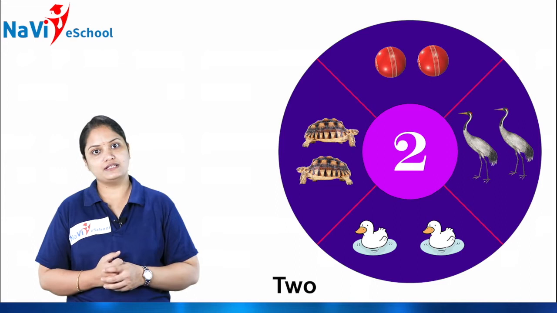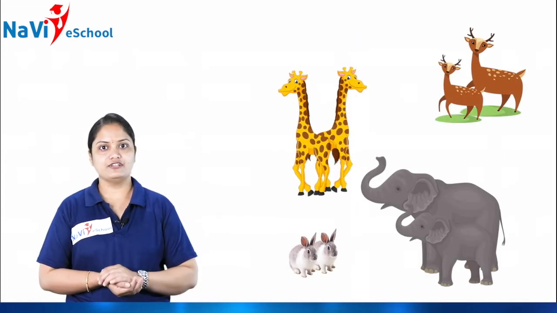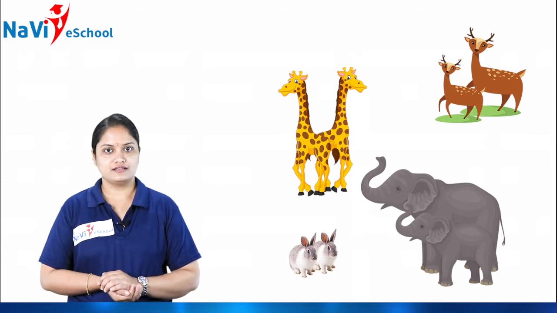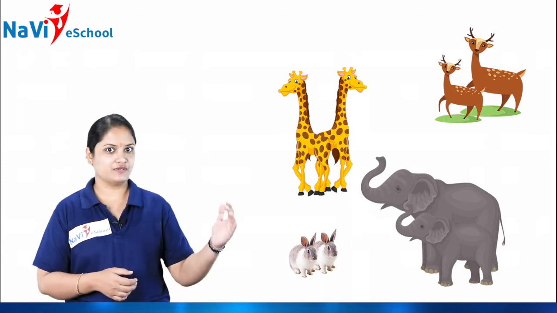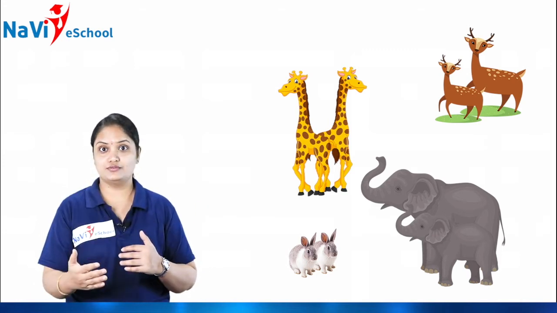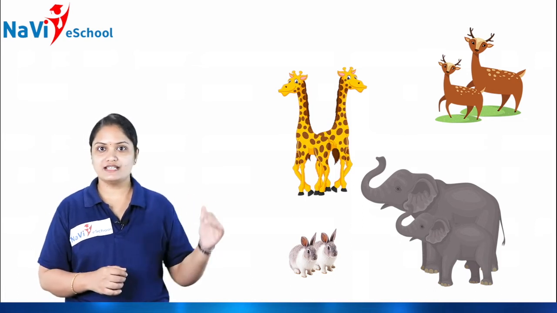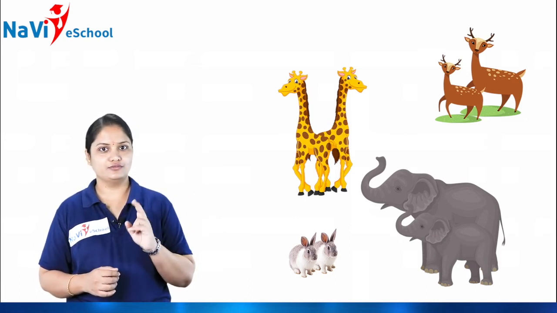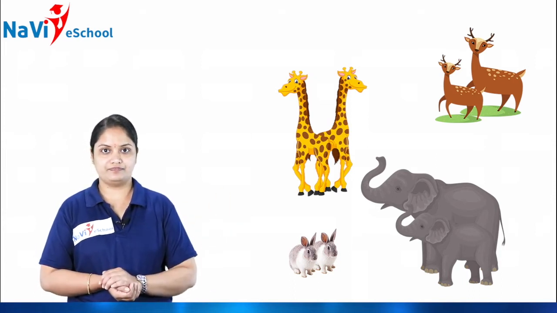Another example here on the screen. See, we have elephants. How many elephants are there? 1. Next, after 1 what do we say? Number 2. So how many elephants are there together? 2. Very good. Next comes the giraffe.